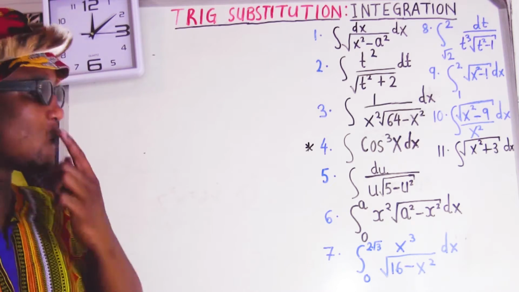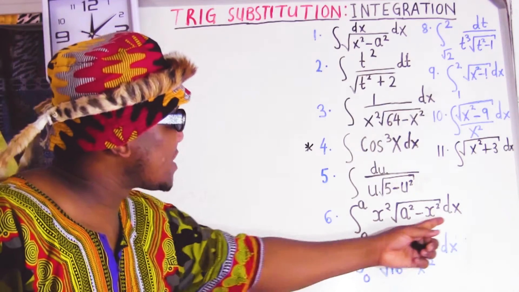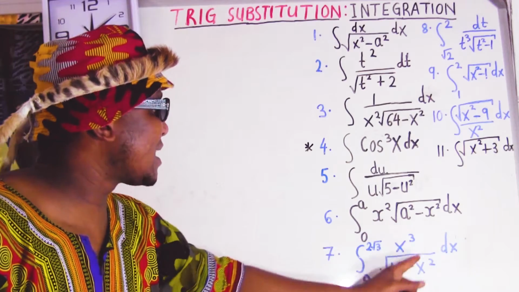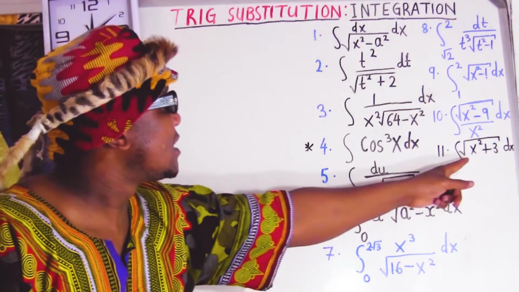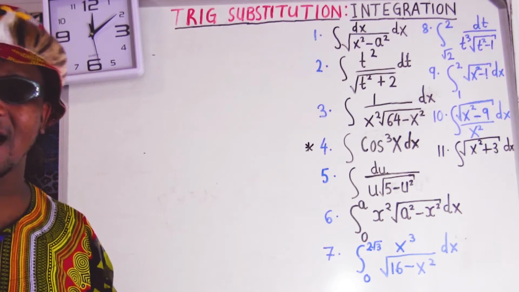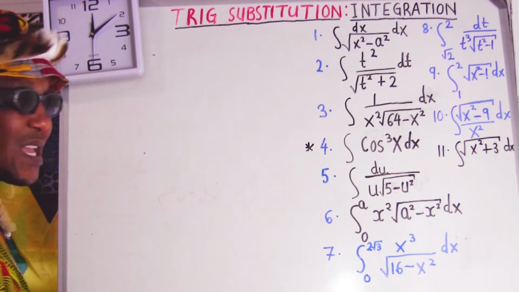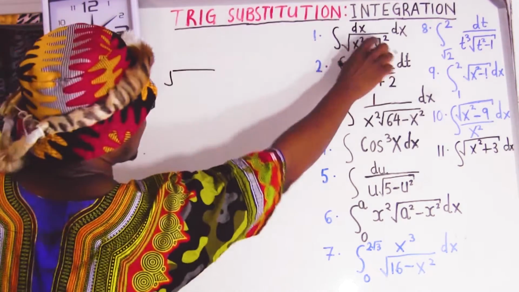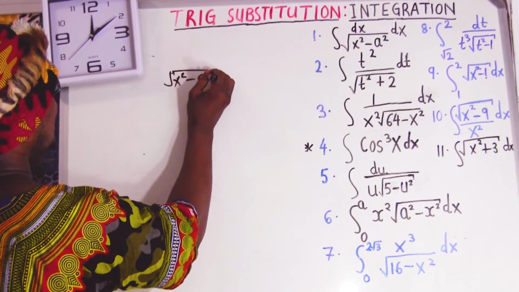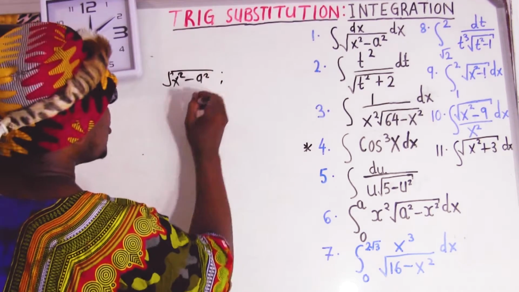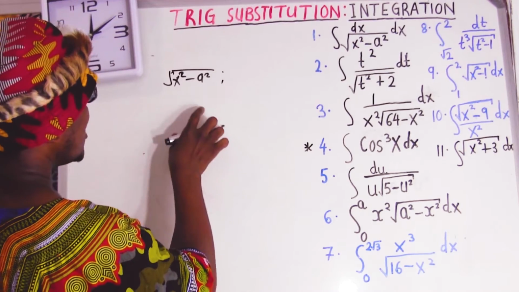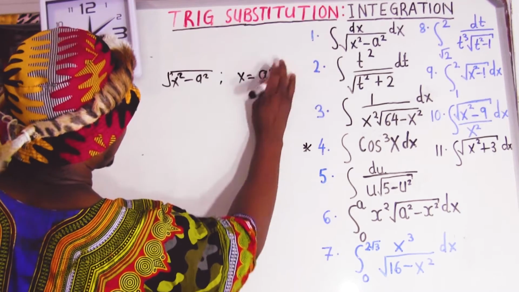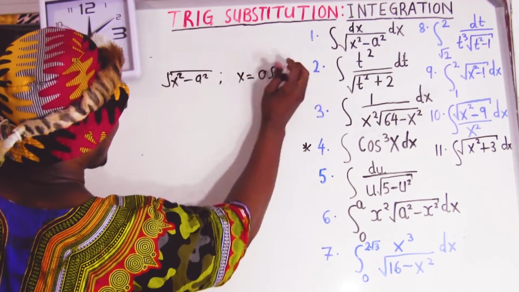Now, how am I going to know which one is going to be sine, which is secant, and which is tan? Let me show you something quick. This is very important before you get started. Don't worry about the ratio itself. If you have this format, let's say x squared minus a squared, and you start with the x, then this is going to be secant. So x equals a sec of angle.